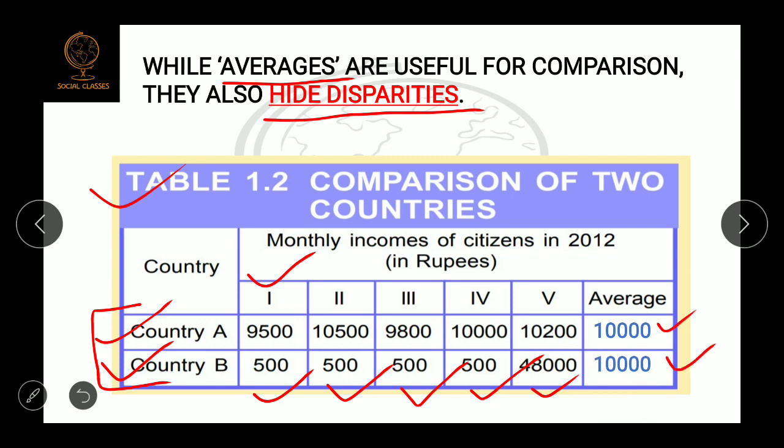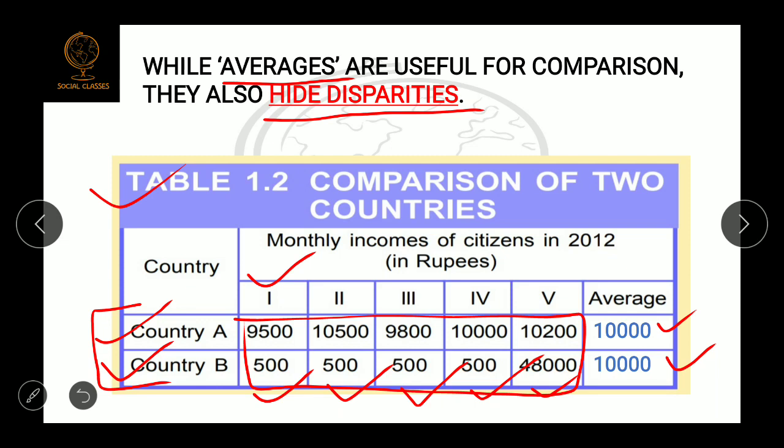Okay, so suppose we do not give this data, and I tell you that there are two countries, country A and country B, and in both the countries the average income or per capita income is 10,000 rupees. So what do you think about this? You will say that on an average every person will be earning approximately 10,000 rupees. But what do you see here?